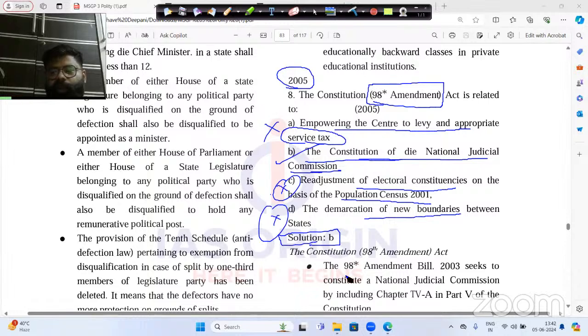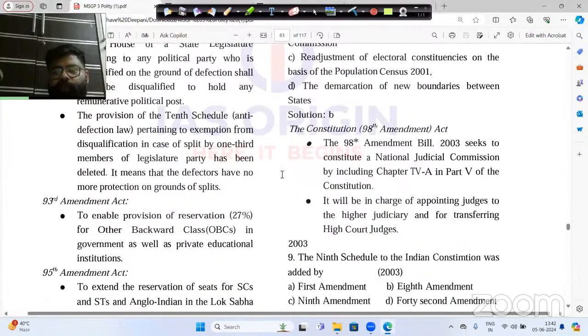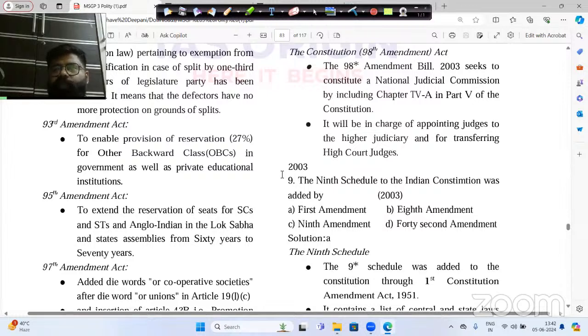Why? Because the 98th Constitution Amendment Bill 2003 tells you about the National Judicial Commission, which is basically included in Part 5 of the Indian Constitution. You do not just need to read it out, but you also need to make notes. Okay, please remember this point.